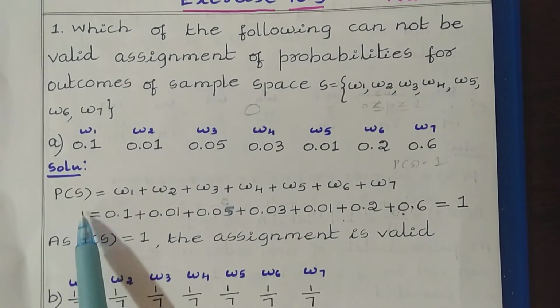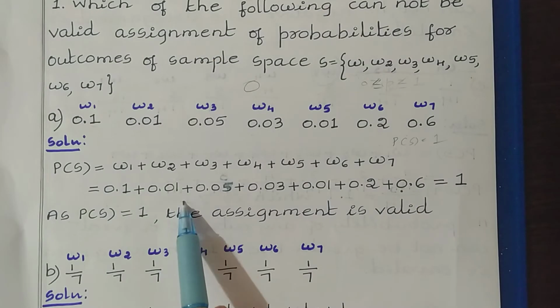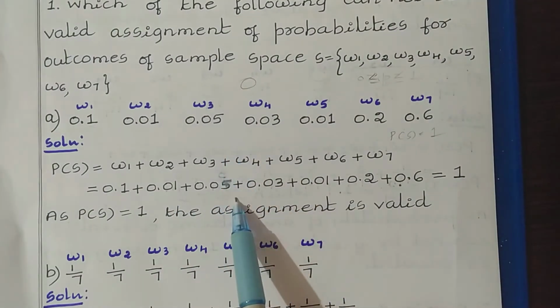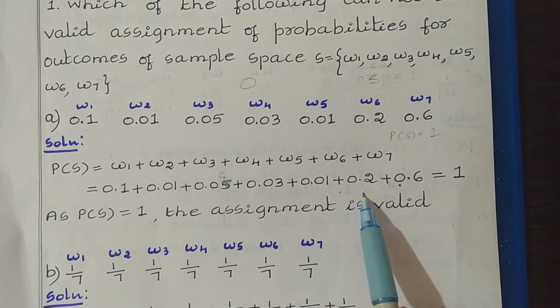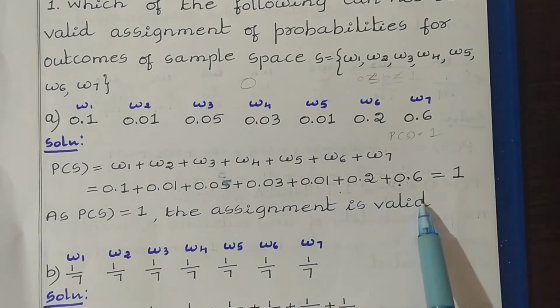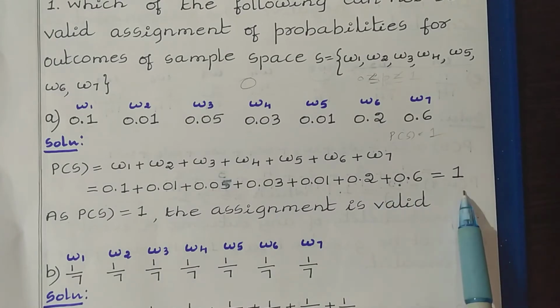So here we get P(S) = 0.1 + 0.01 + 0.05 + 0.03 + 0.01 + 0.2 + 0.6. And if you add these values, you get the answer 1 here.